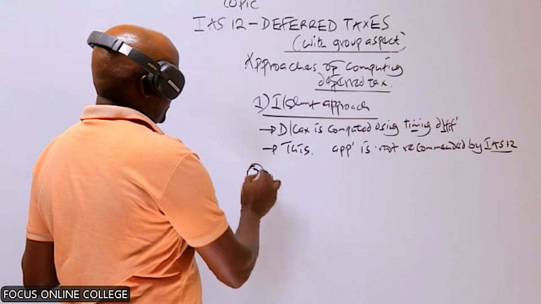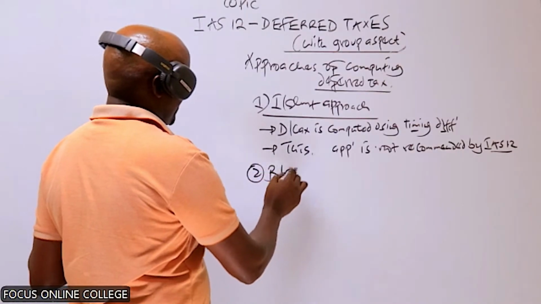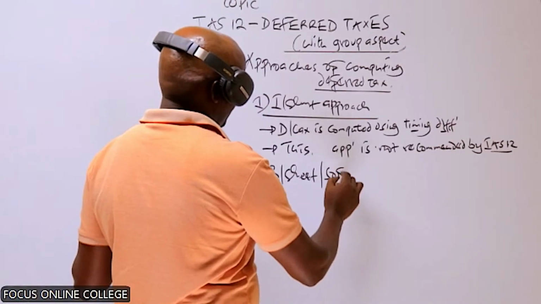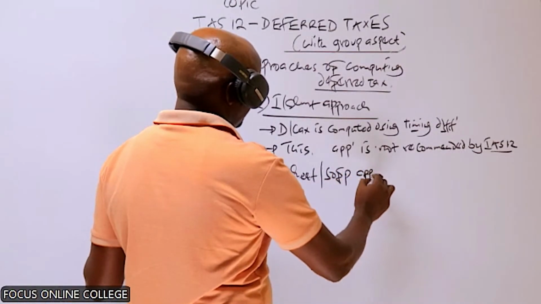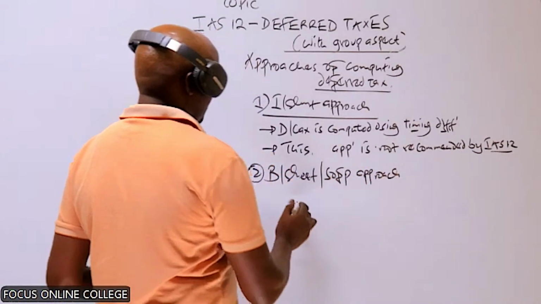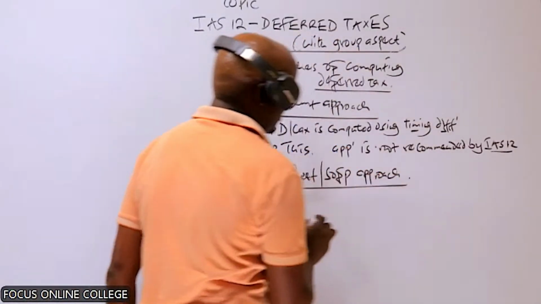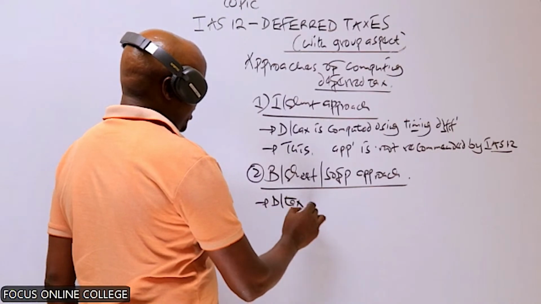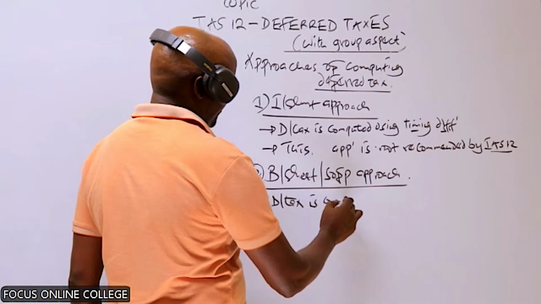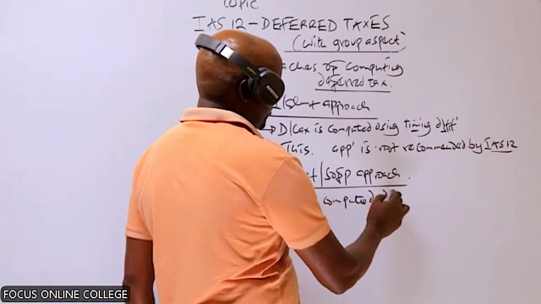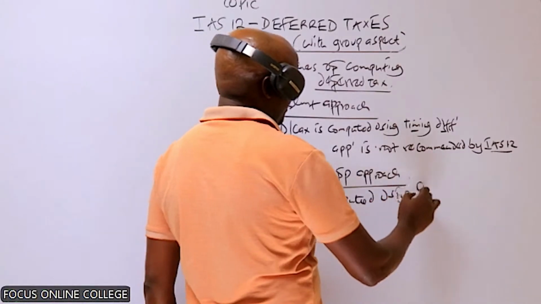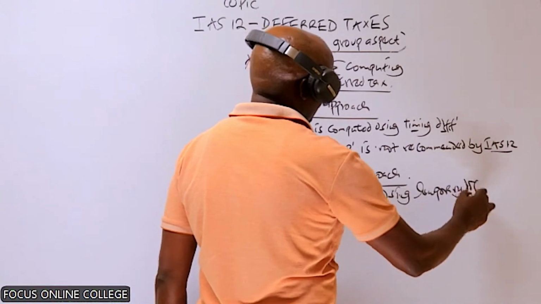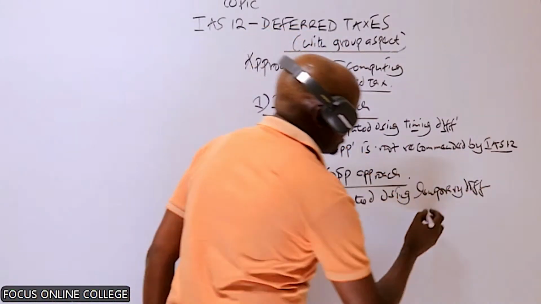The other approach is called the balance sheet, or the statement of financial position approach. Under this method, the deferred tax is computed using the temporary difference.